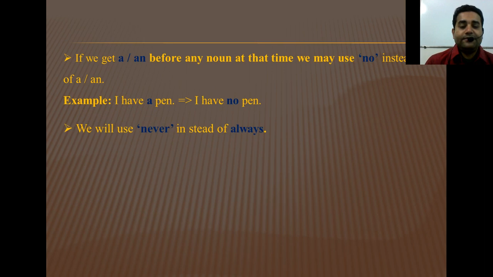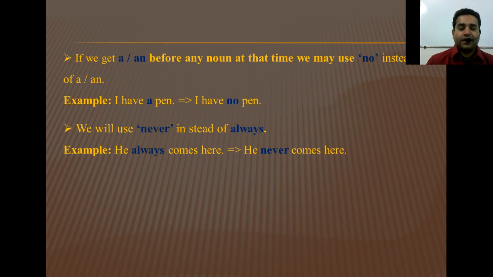We will use never instead of always. That means if we get always in the sentence, we will remove always and use never. Here is an example. He always comes here. He never comes here. Okay, note down everything in your CW copy. I have given an example for every rule so that you can easily understand the topic.